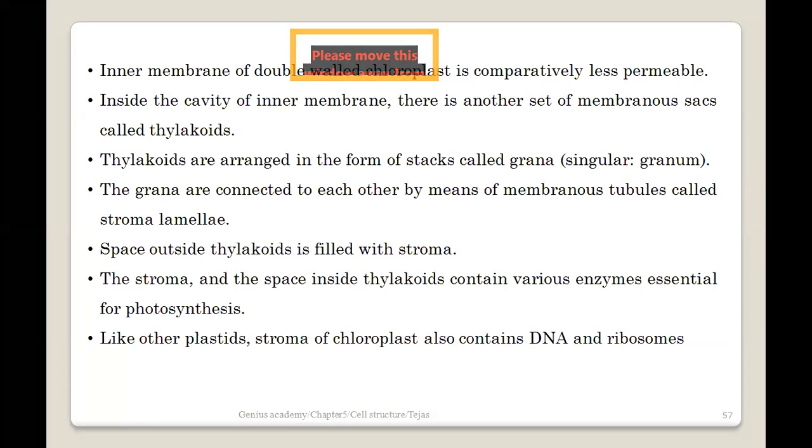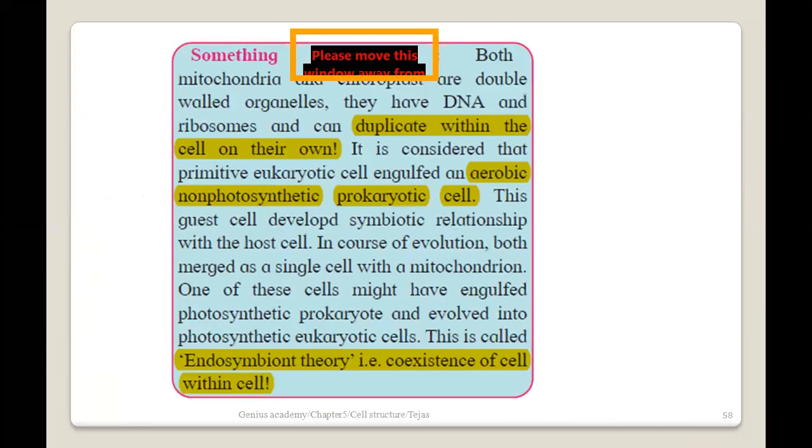Granums are connected to each other by means of stroma lamellae. The space around the thylakoid, so the cavity, is filled with the stroma, the nitrous-like substance. The stroma also contains different enzymes for photosynthesis, and it shows presence of DNA and ribosomes. Okay, so that's why.